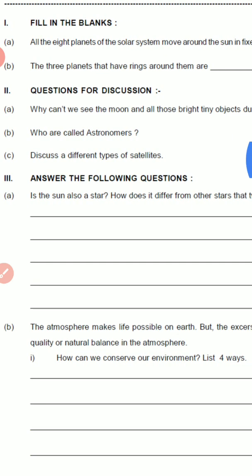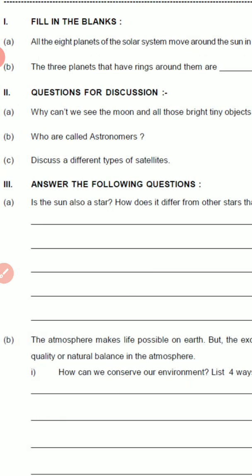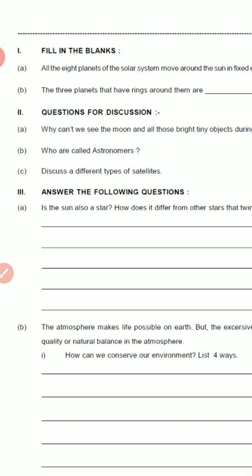C. Discuss different types of satellites. Basically, satellites are celestial bodies which revolve around planets. Satellites are of two types. One is natural satellite and second is human made or artificial satellite.